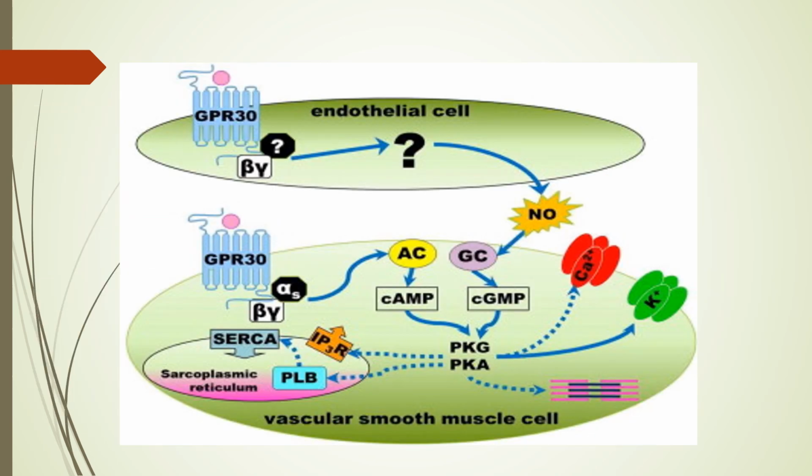This is in contrast to the systemic arteries. In the systemic arteries, you can see that they have ATP dependent potassium channels. In the pulmonary artery smooth muscle, we had the oxygen sensitive potassium channel. Here also in the systemic artery we have a potassium channel, but that is ATP dependent. When they are exposed to hypoxia, it will cause more and more potassium efflux through these channels, and that will ultimately lead to vasodilatation.